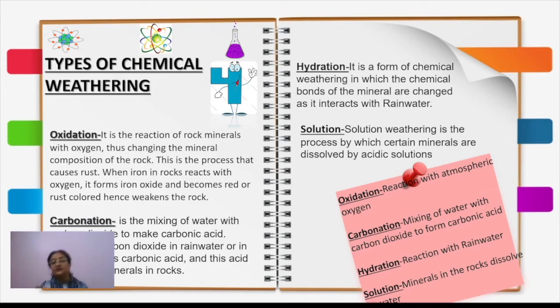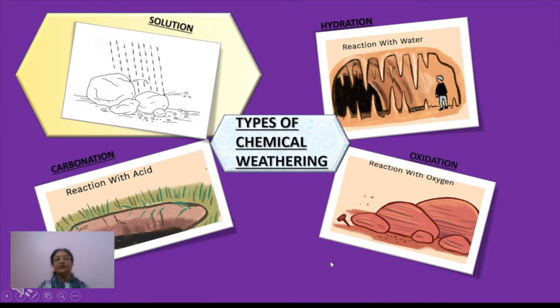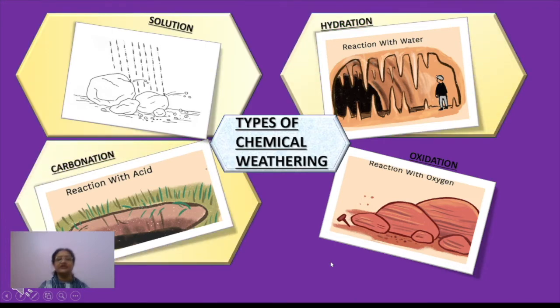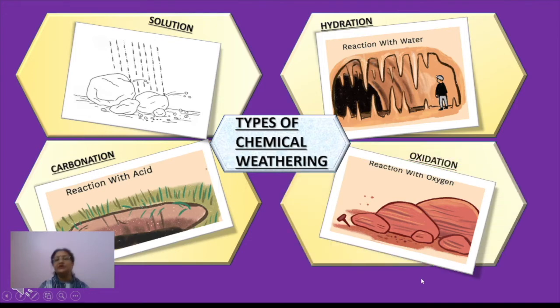So this is how weathering takes place in this case. All these different processes which you have seen are the different types of chemical weathering. Now you can see here, number 1 is solution, number 2 is hydration, number 3 is carbonation, and number 4 is oxidation. You can see very clearly all these 4 belong to chemical weathering.